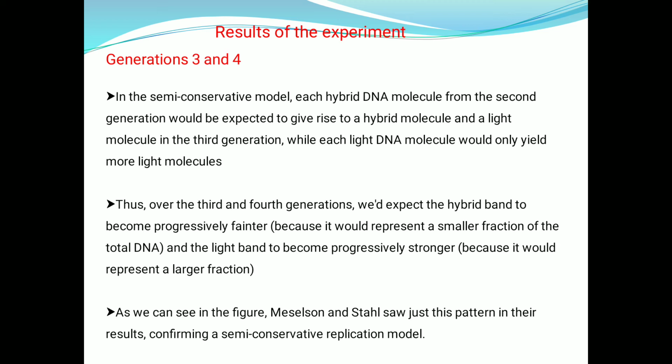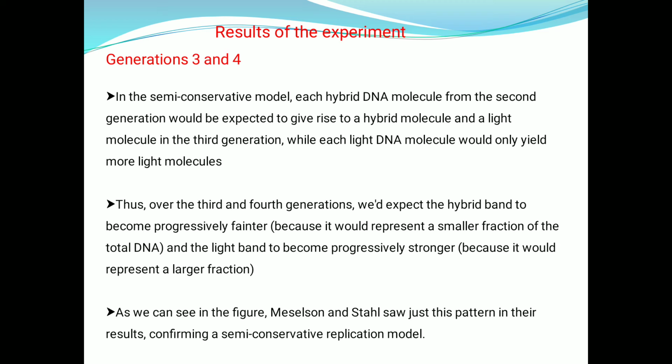Thus, over the third and fourth generations, we would expect the hybrid band to become progressively fainter, because it would represent a small fraction of the total DNA, and the light band to become progressively stronger,